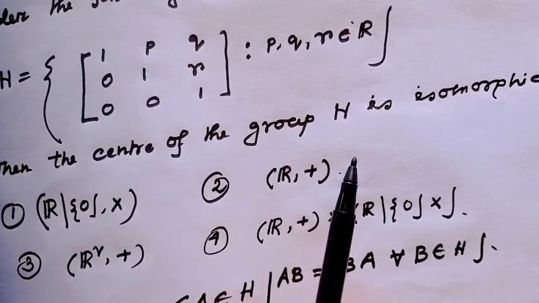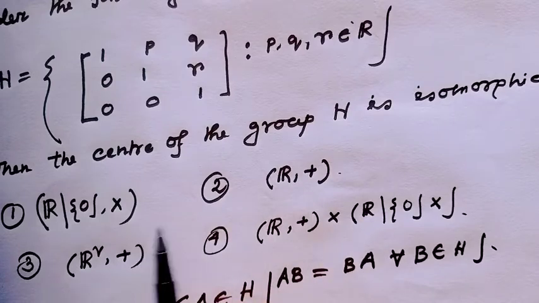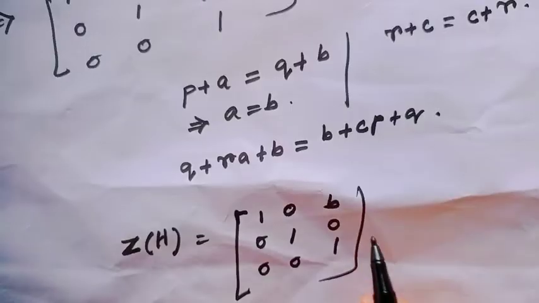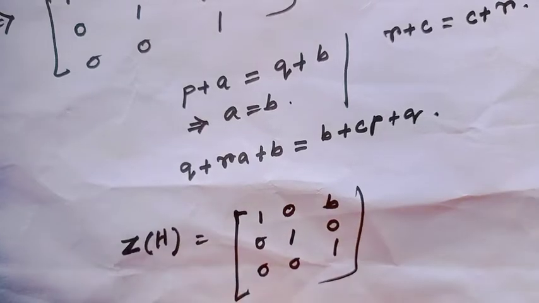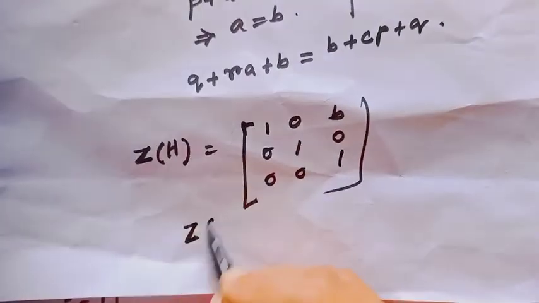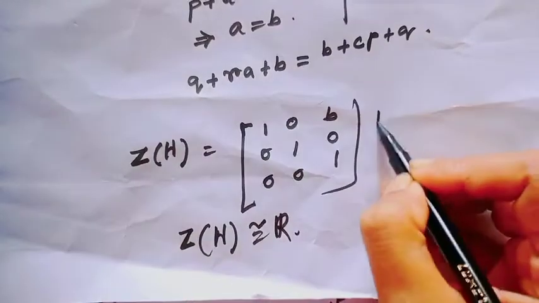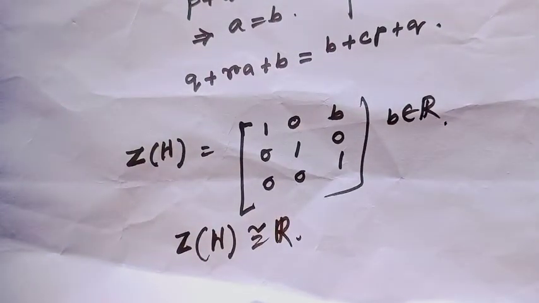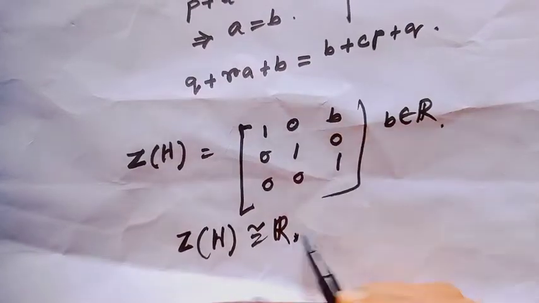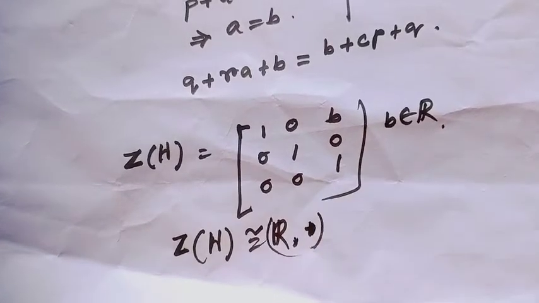Now we have to prove which option this center is isomorphic to. From this construction, it is clear that Z would be isomorphic to the real line, because here only b belongs to the real numbers. Now my question: is the operation under addition or under multiplication?